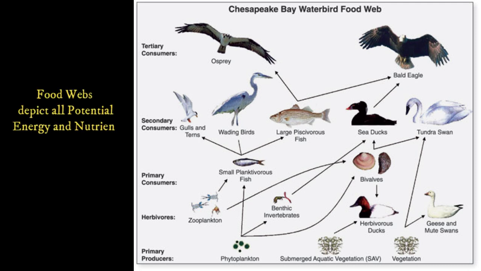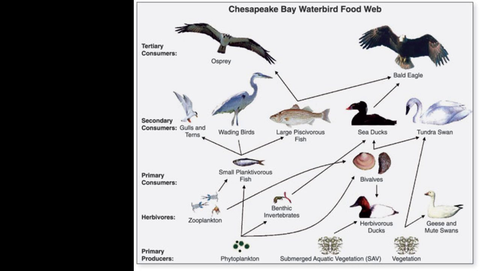Food webs show both the many organisms a predator may feed on, and likewise the many secondary predators that may feed on it. Note that phytoplankton and vegetation act as primary producers, which benthic invertebrates and waterfowl depend upon as primary consumers. Not only do you see the many different trophic positions each organism occupies, but you also see the importance of interconnectivity.